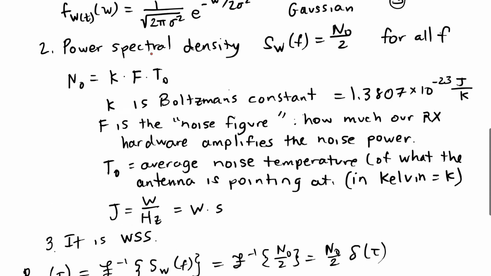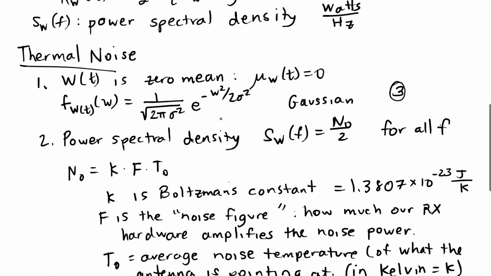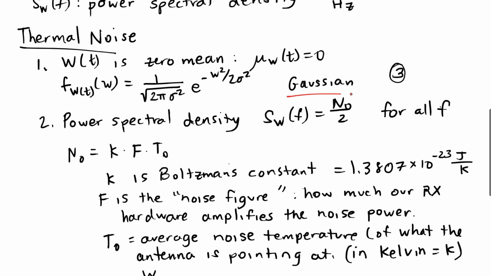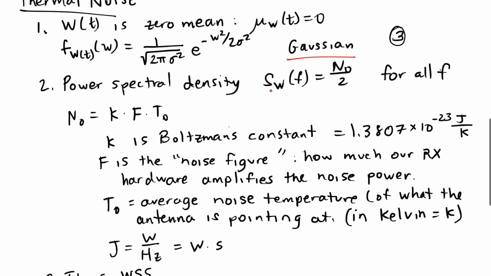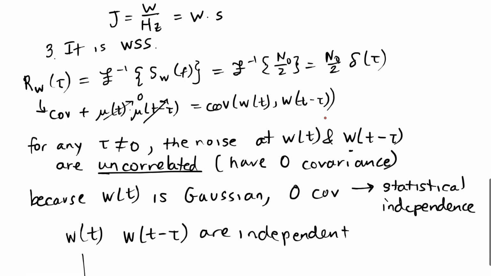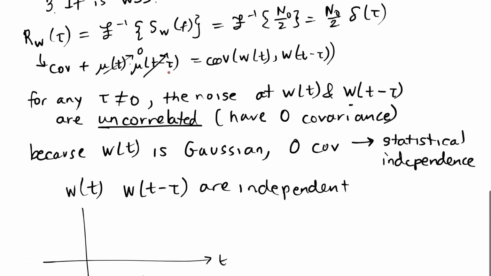So in terms of what I want you to know about thermal noise, I want you to know that it is Gaussian, that it has a power spectral density that is constant over frequency, and that its autocorrelation function is a constant times an impulse. And because it's a constant times an impulse, if any tau is not equal to 0, then I have independent random noise samples that I would have to generate independently if I wanted to be an accurate representation of what was going on in thermal noise.